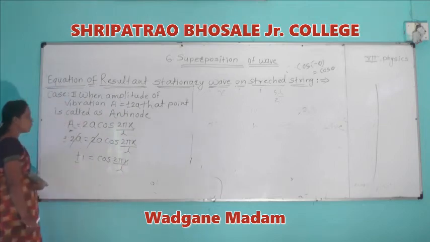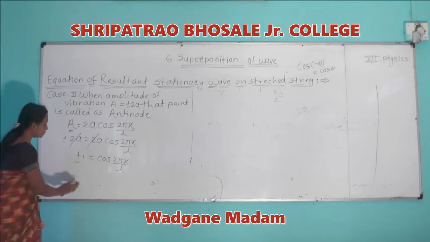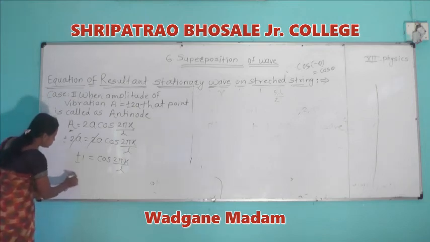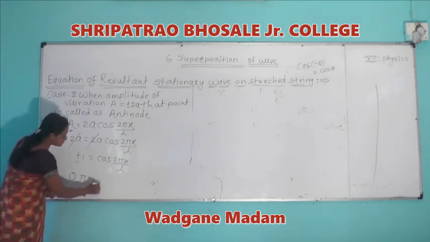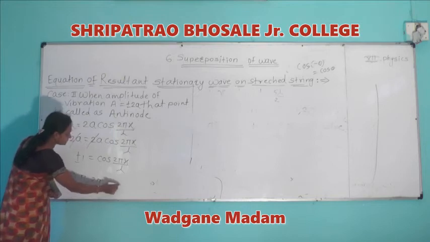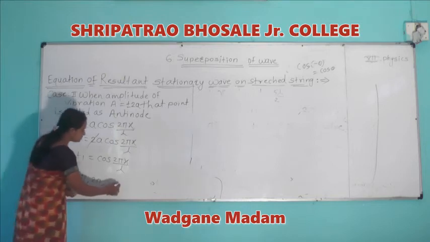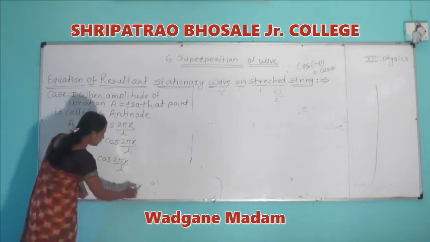The value of cos is 1 for 0, pi, 2 pi, 3 pi, that is for 2 pi x divided by lambda.